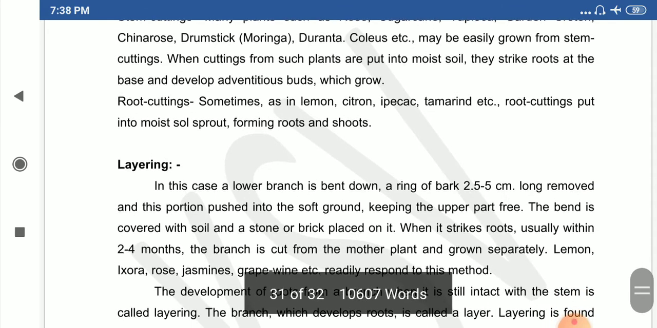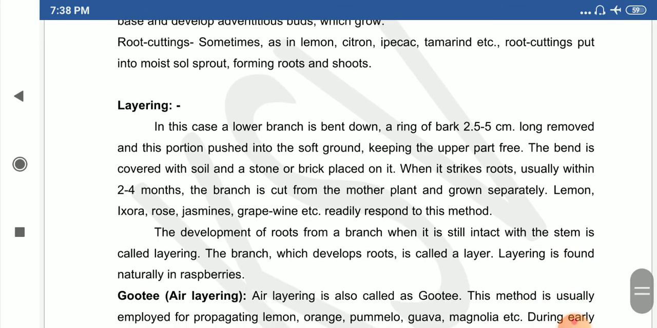The next one is layering. In this case, a lower branch is bent down, a ring of bark 2.5 to 5 centimeters is removed, and that portion is covered with soil. After a few days it starts to develop new buds, and later we can cut it off where the layering was done under the soil and develop it into a new plant. Especially in lemon and guava, this layering method is followed.